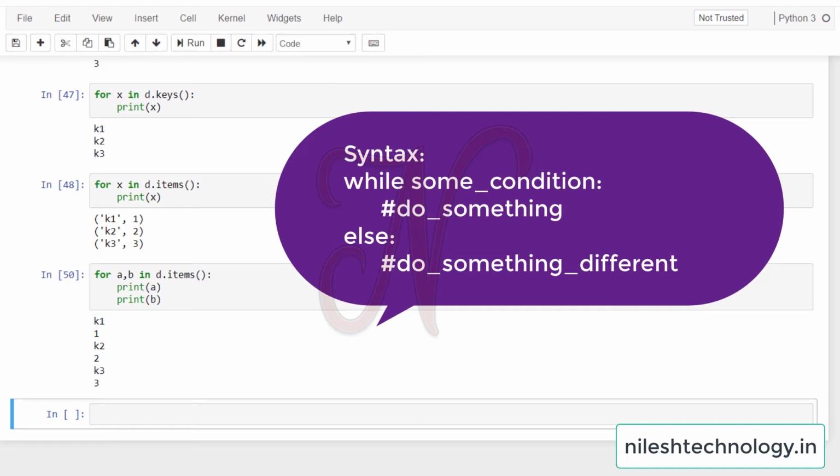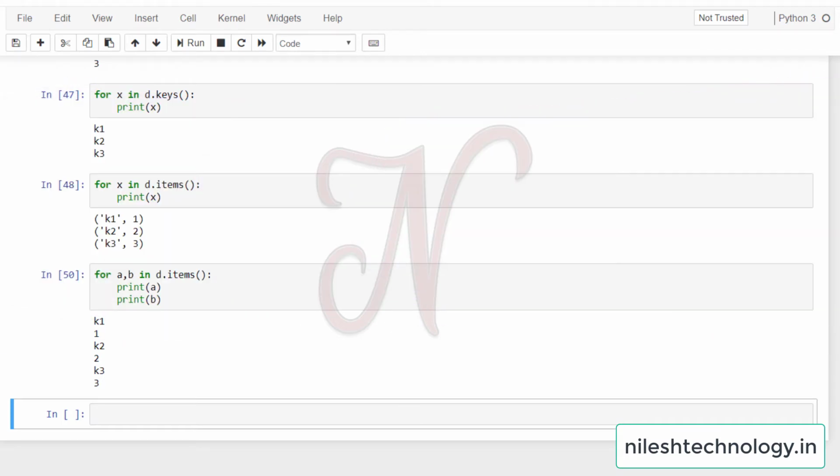Now we can combine a while statement with an else statement. It says, while some boolean condition is true, do something inside the while loop. Else, once the condition is no longer true, or it becomes false, then we do something different, meaning we go to the else part. So this is the syntax of the new while loop. Let's jump to the notebook to explore this concept.